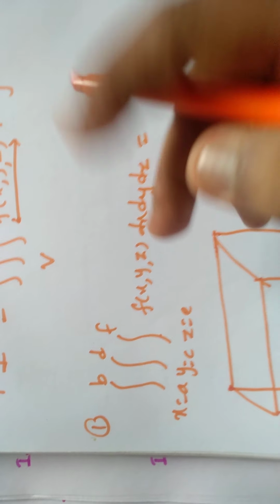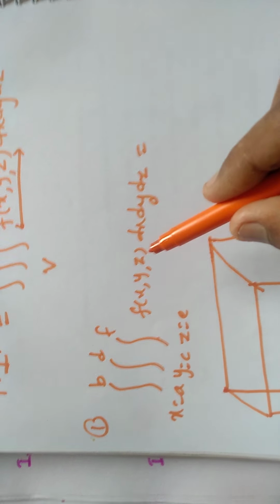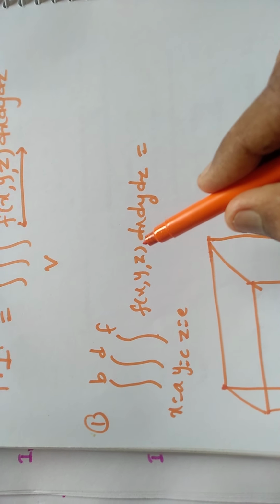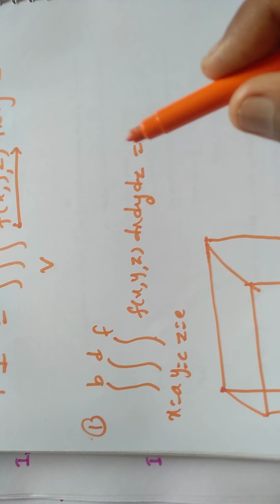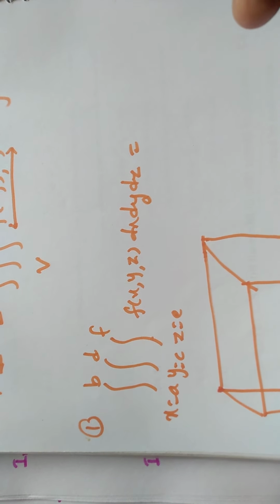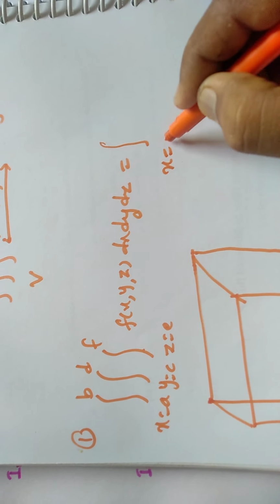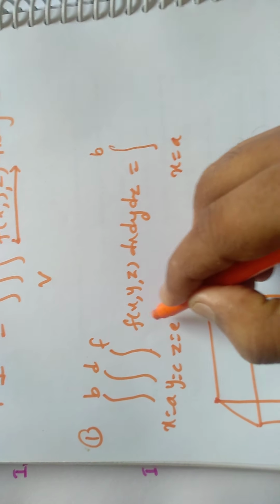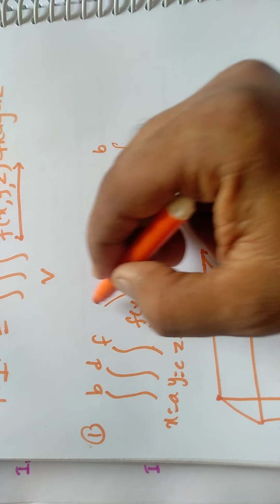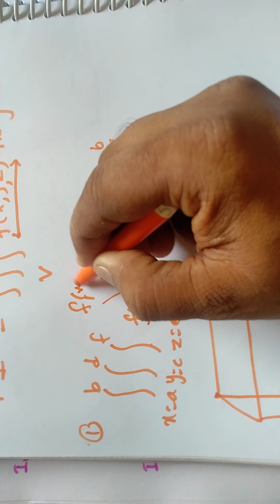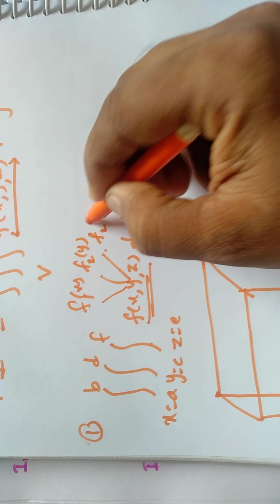And if we can separate the x variable, y variable, and z variable terms from each other, then you can write this triple integration as a product of three single integrations. One is with respect to x, so you can write: integral x varies from a to b, and suppose I am able to split this function into three parts. Suppose f1(x), f2(y), and f3(z).